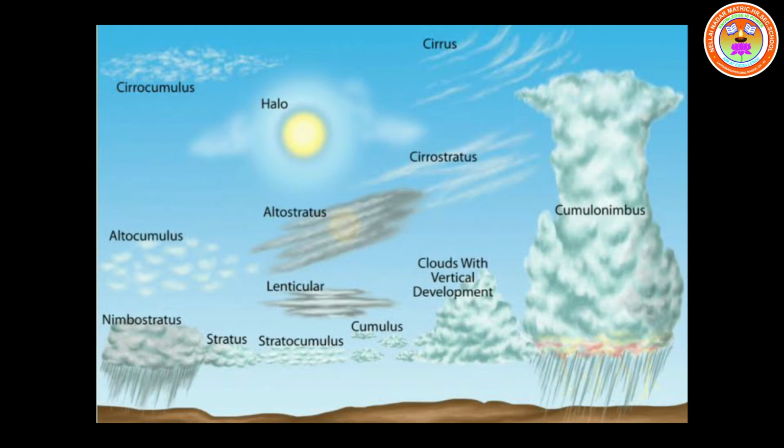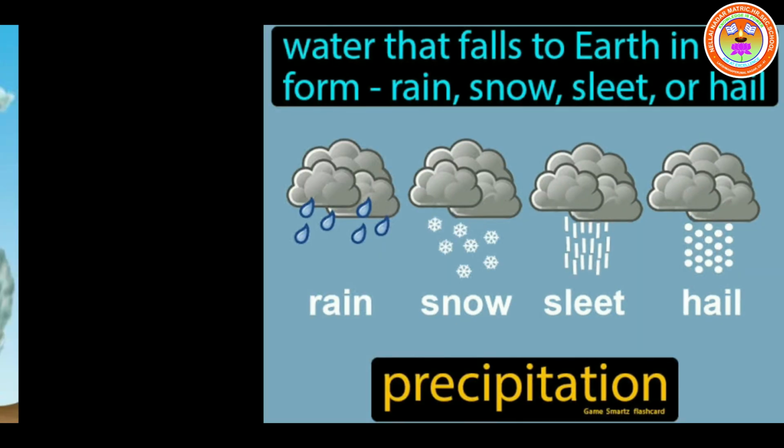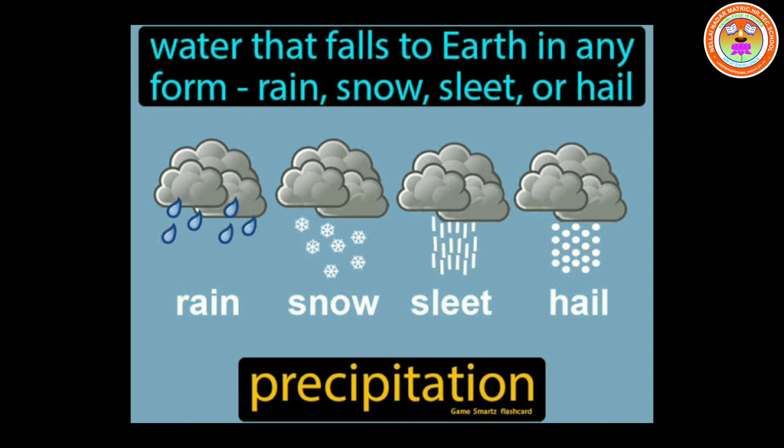Then next we are going to study precipitation. Precipitation is water that falls to earth in any form: rain, snow, sleet or hail. In the screen I explained how it comes: rain, snow, sleet, hail. These are the different forms in which condensed water vapor falls down, and that is called precipitation.